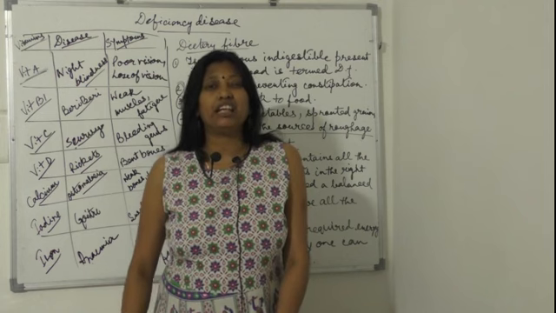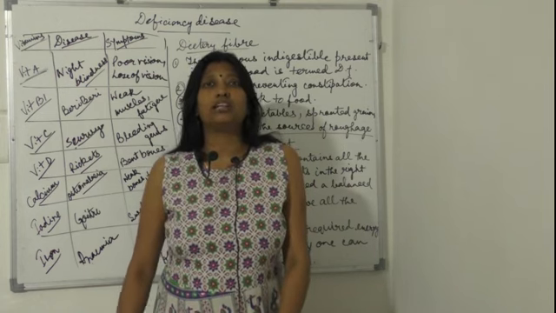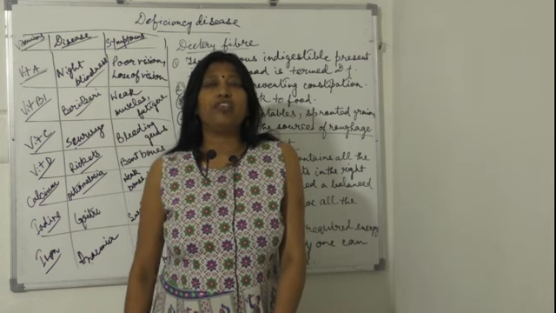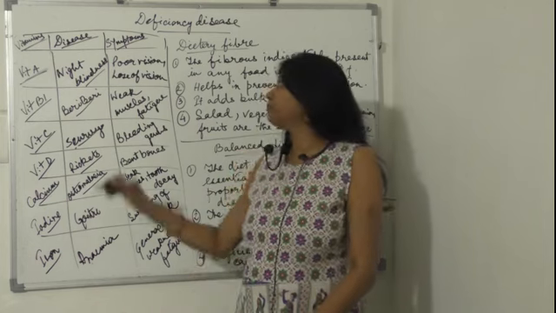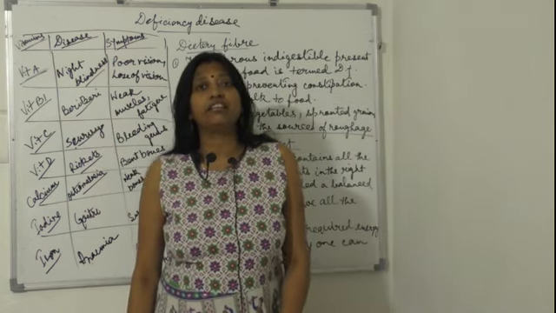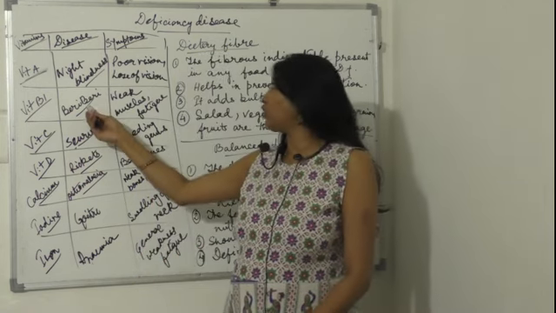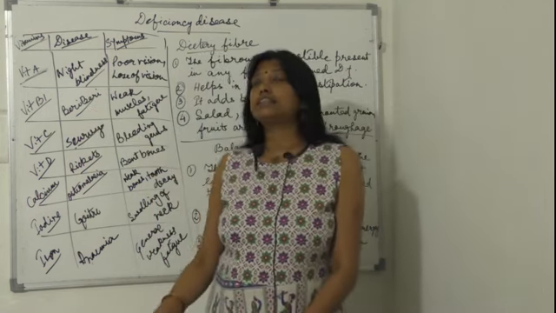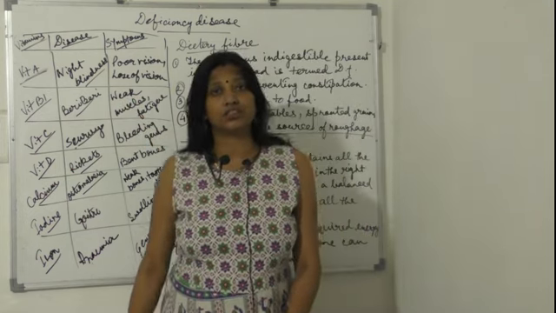Fatigue means very weak and very tired. That is called beriberi. So when vitamin B1 is deficient in your food, the disease that is caused is called beriberi, and the symptoms are weak muscles, fatigue, etc.